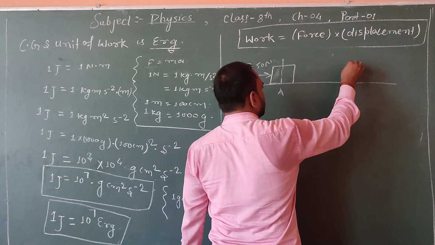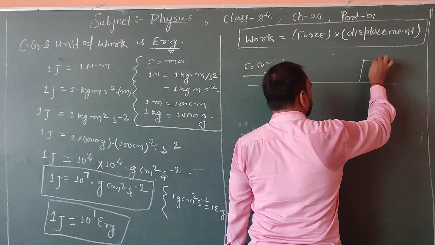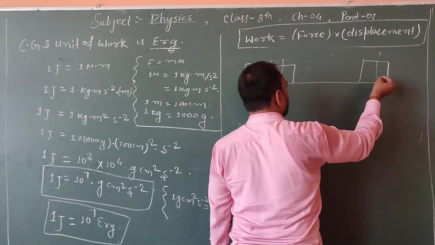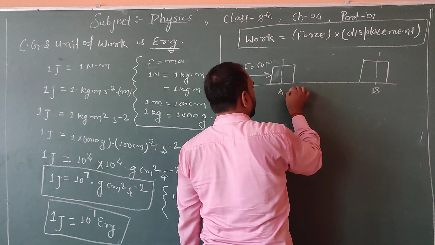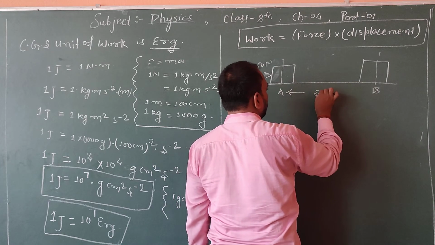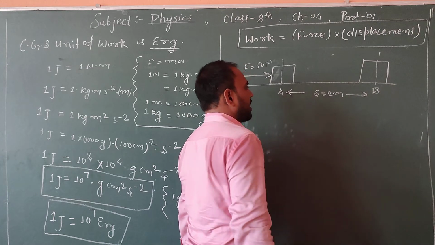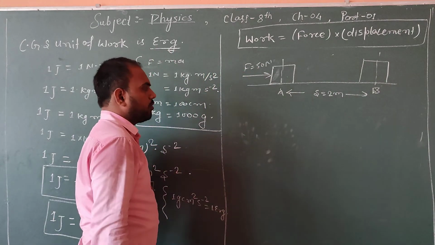The object has been displaced through 2 meters and reached point B.